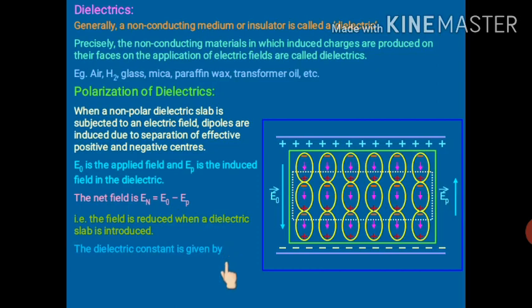Now, what is the dielectric constant? We have already discussed this in chapter number 1. It is represented by K. And how is it defined? It is E0 upon E0 minus EP. What is E0? The applied electric field. And what is E0 minus EP? The net electric field. So the ratio of the applied field to the net electric field gives you the dielectric constant.